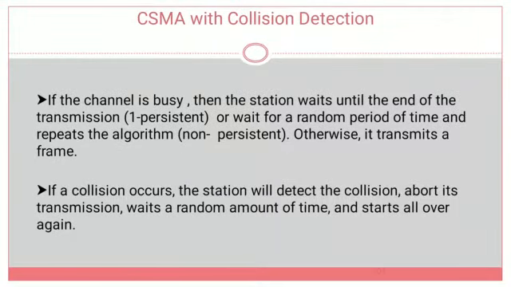If a collision occurs in the middle of the transmission, the station will detect the collision, abort its transmission, wait for a random amount of time and start all over again. That means whenever the transmitting station detects a collision, it aborts the transmission of the remaining packets and waits for a random amount of time. After the timer times out, it will again start transmitting the packets.